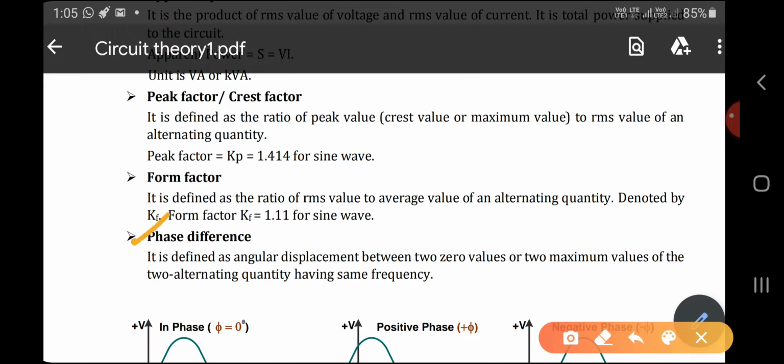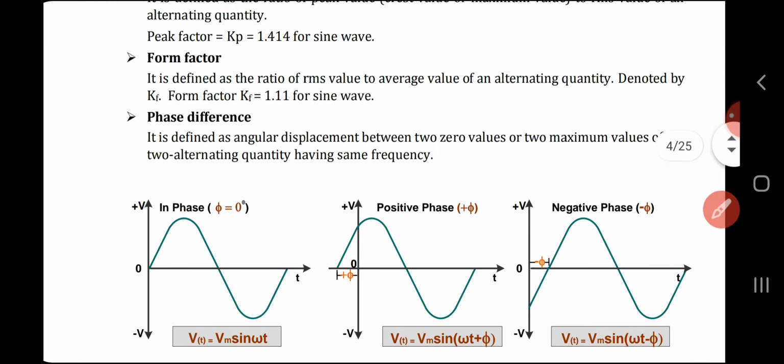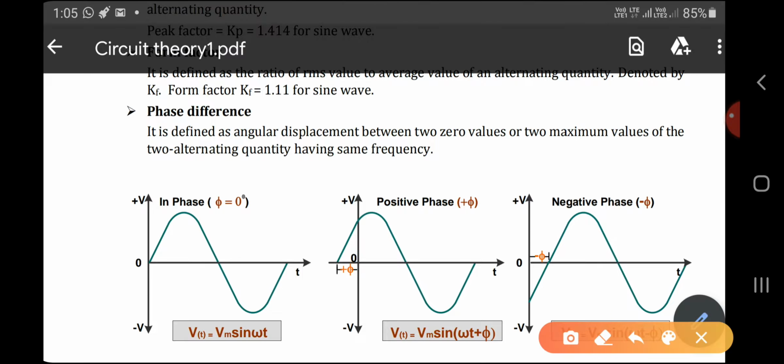Next is the phase difference. It is the angular displacement between two zero values or two maximum values of two alternating quantities having the same frequency. For example, here we have different phase values. This is the sinusoidal, and its starting point is from 0, so the phase angle difference is 0 and there is no need to write the phi value. The general format is Vm sine of omega t plus phi, where phi is 0, so there is no phase difference. So the first value is Vm sine omega t.